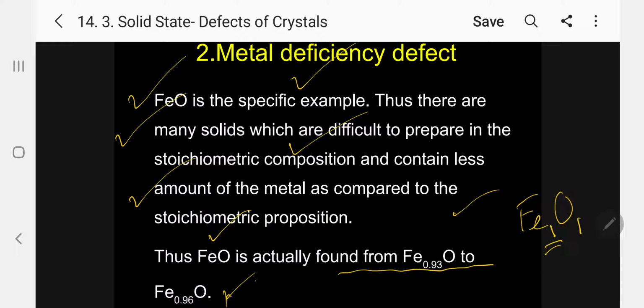That is why we call it metal deficiency defect, observed in ferrous oxide. In the crystals of ferrous oxide, Fe2+ cations are missing and the loss of positive charge is made up by the presence of the required number of ferric ions. This is the important point, you must keep it in mind.